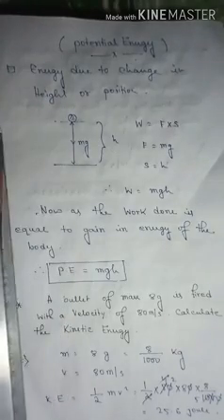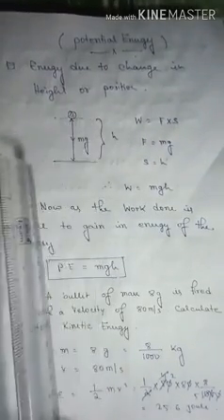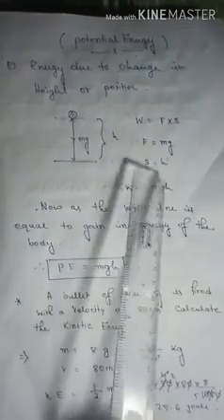According to the formula W equals Fs, that is the formula of work done, we can say that the force F here is the weight, which acts towards the center of the earth. So here F equals mg, that is the weight, mass into acceleration due to gravity. Now here the displacement is the height. Therefore S equals h.